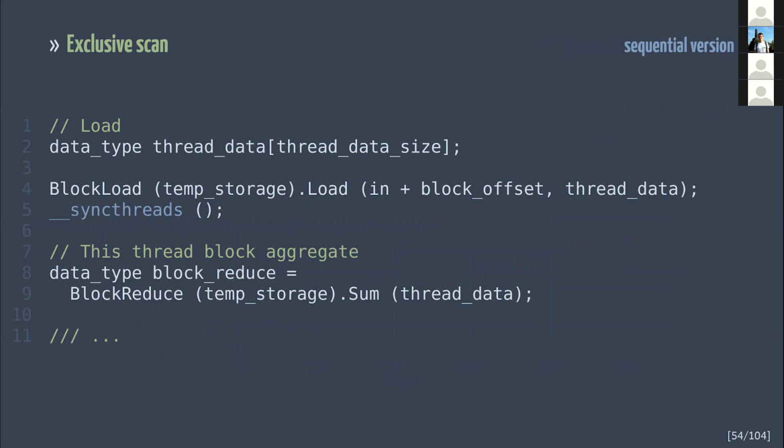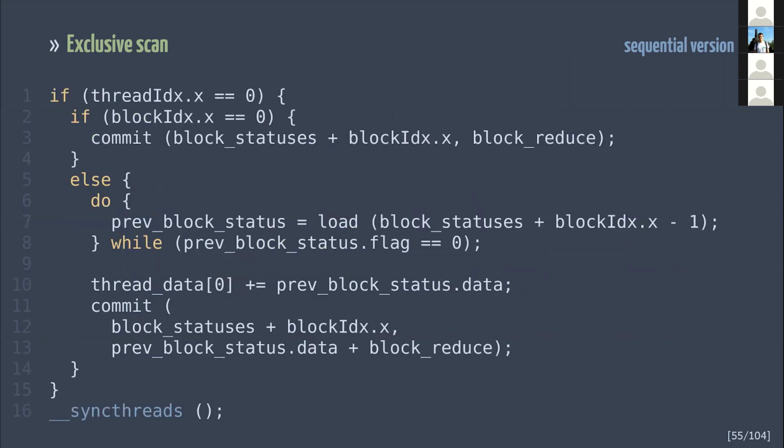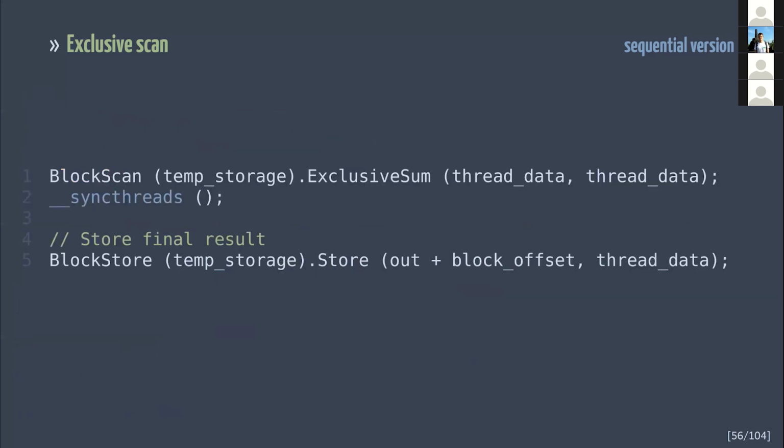Let's start implementing this approach. It loads thread data size values into each thread's registers, then performs reduction within a thread block. Here comes the interesting part. The first block writes the result immediately. Other blocks spin on the flag of the previous block. Then the result of the previous block is observable. The result of the current block is added to the partial sum. The result is written to global memory in order to release subsequent blocks from spinning. Then the code performs the final scan and writes the result into global memory.